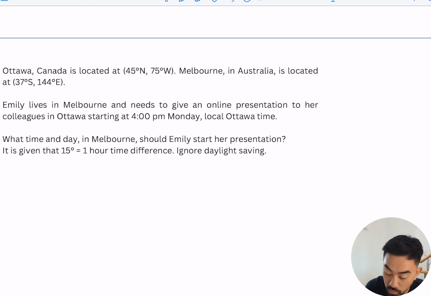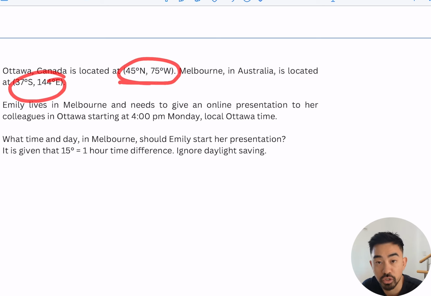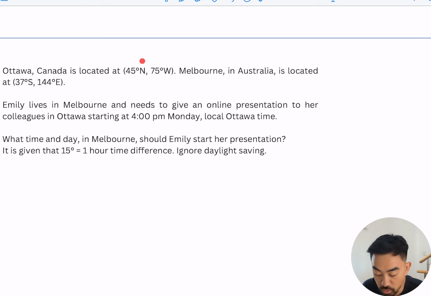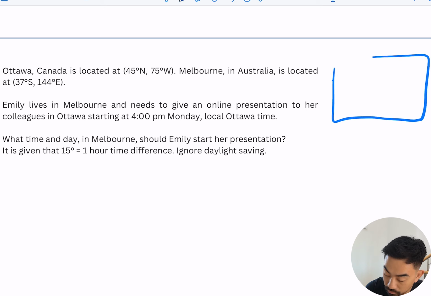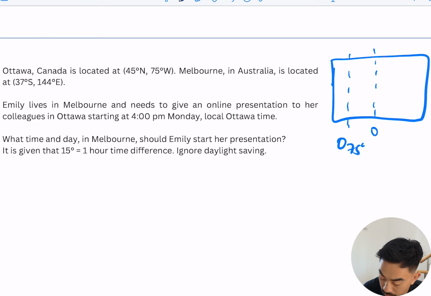All right, so a few things here. Now, instead of working in UTC, we're working with longitude and latitude. We can kind of just ignore this north and south because it doesn't really make a difference going up and down. We're just really worried about going left and right. So if I draw, once again, a simple diagram, just to show me what's ahead of what. So I know that this will be 0. Ottawa is 75 degrees west. And Melbourne is 144 degrees east.